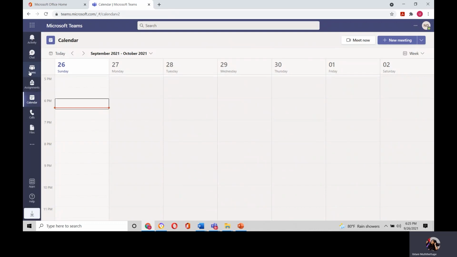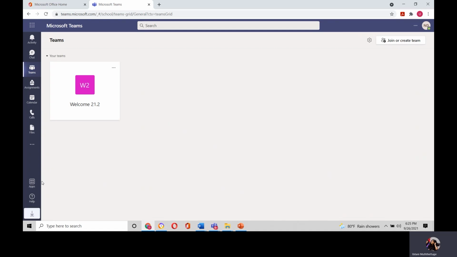NSBM Green University will enroll you to different modules. As I mentioned earlier, in your first year, first semester, you have 5 modules, and the university will enroll you to those 5 modules. Once you click Teams, as you can see on the left side, there are some icons: activity, chat, Teams, assignments, calendar, calls, files.